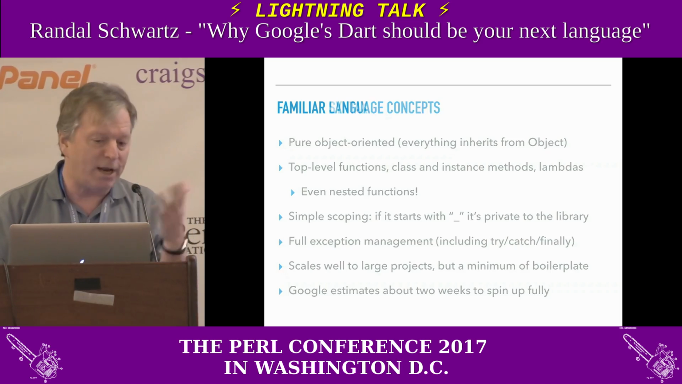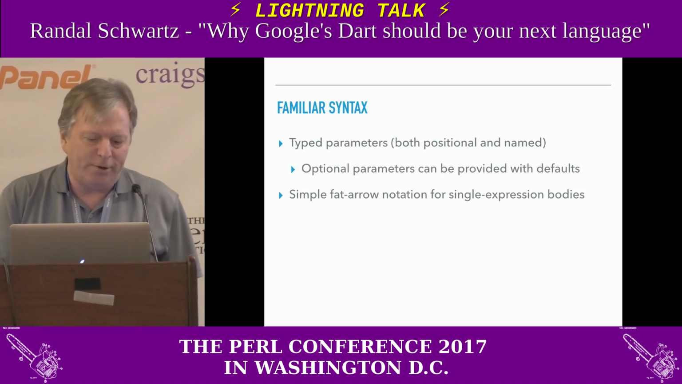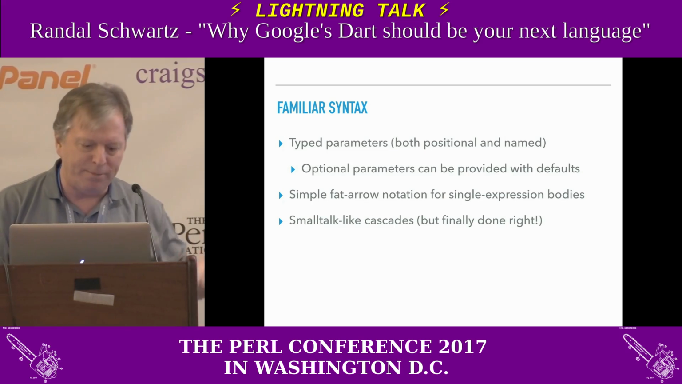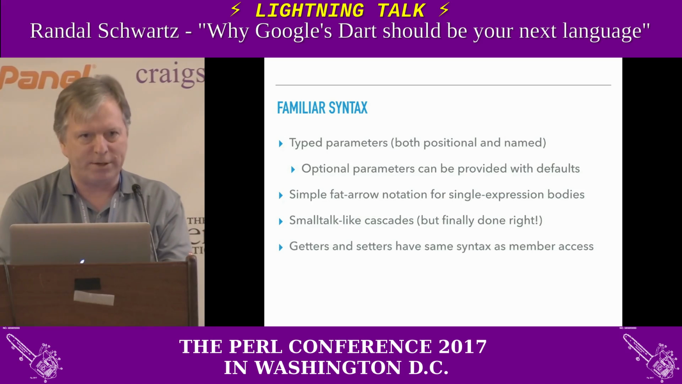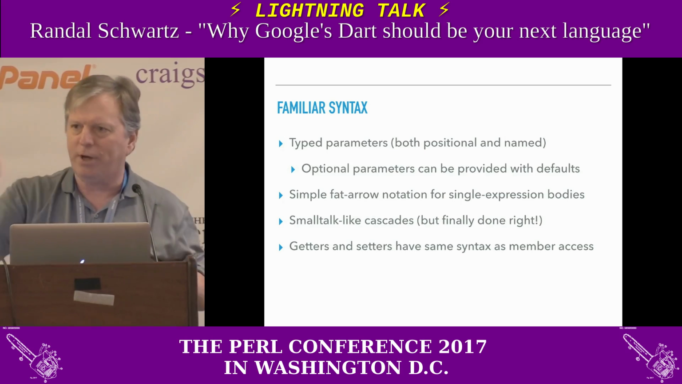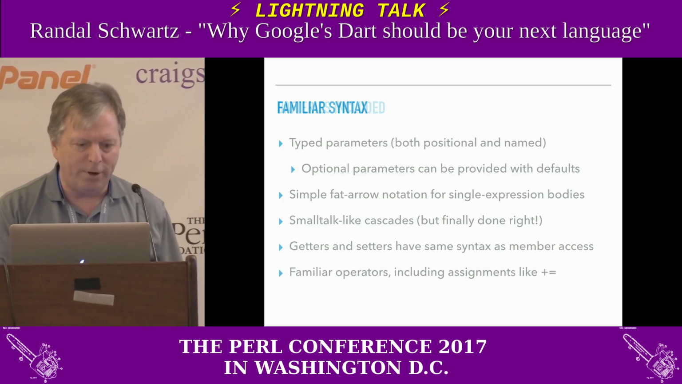Very fast thing. Because it has familiar syntax, type parameters, optional parameters, fat arrow notation for single expression bodies, Smalltalk-like cascades, but finally done right. See me afterwards so I can tell you what that means. Getters and setters have the same syntax as member access, so you can convert from having a normal member variable to having it be a special getter and setter without changing the rest of your code. Very familiar operators, of course.